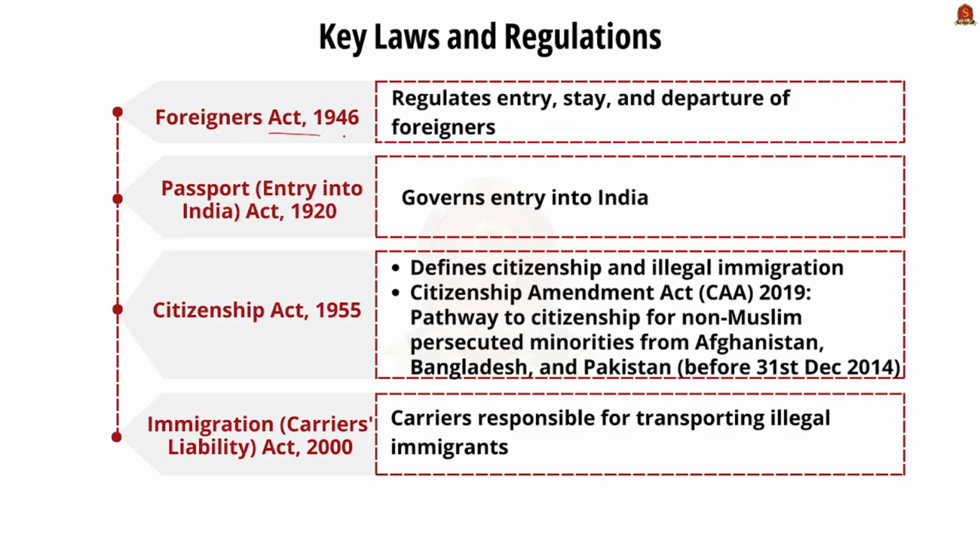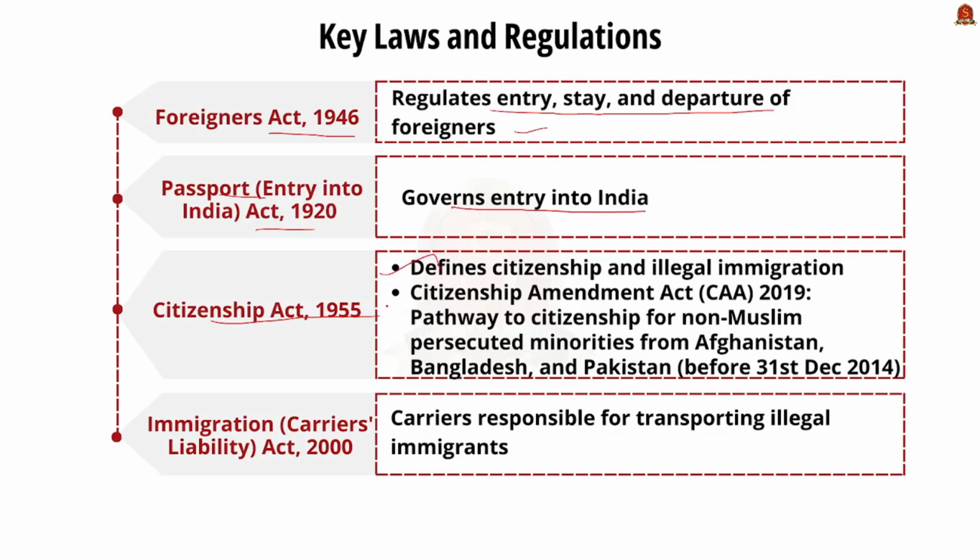First is the Foreigners Act 1946. The feature of this act is it regulates entry, stay and departure of foreigners. Secondly, the Passport Act of the year 1920. This act governs the entry into India. The third act which we are going to discuss is the Citizenship Act 1955. This act defines citizenship as well as illegal immigration.